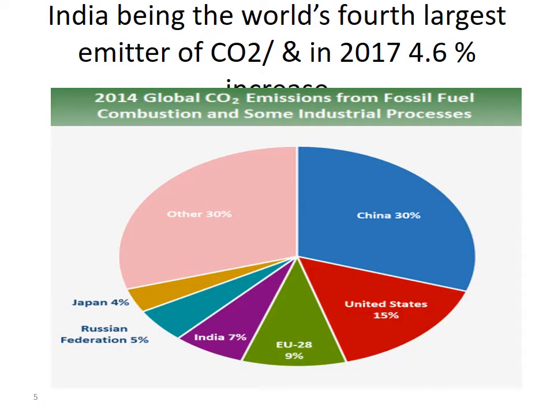So the diagram shows India is the fourth largest emitter of carbon dioxide, and in 2017 it was 4.6 percent, and Japan accounts for 4 percent, Russian Federation 5 percent, India 7 percent, EU based countries 9 percent, United States 15 percent, and China 30 percent, and other countries constitute 30 percent of carbon dioxide emission.